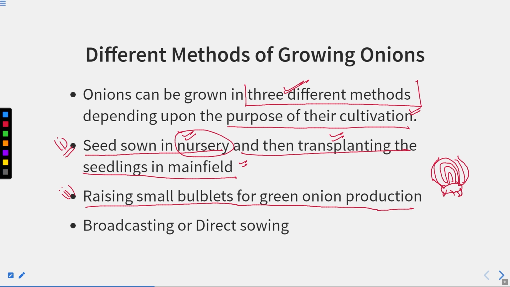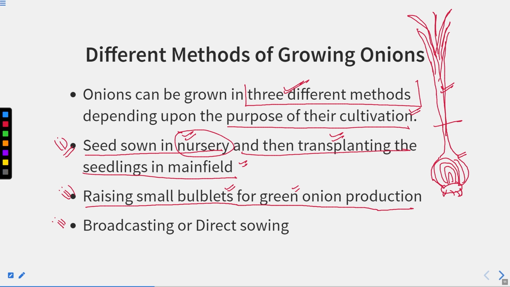When we sow this bulb under the ground, we see that lots and lots of green leaves come out from this onion. Basically we want this green color, these green onions, right? So we grow these small bulblets to get the green onion production.